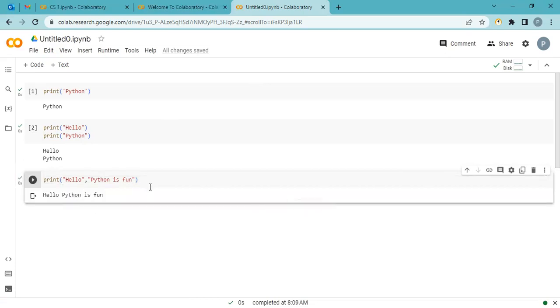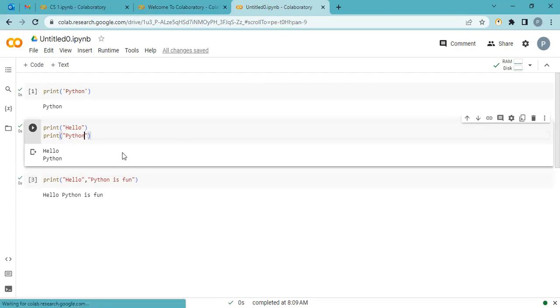Hello Python is fun. What happens if I write these same things on the next line? Guys, focus here. When I use a new print, that means an automatic enter. The first line executes, that's why I'm telling you commands execute in sequence. In the first line it prints hello, in the second line it prints Python is fun on the next line.